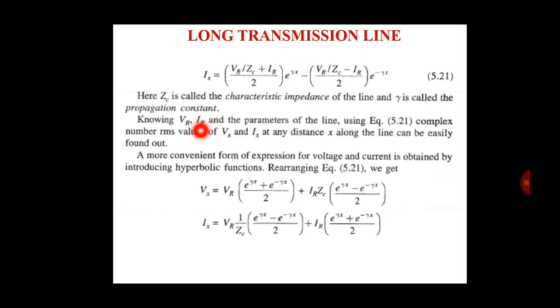A more convenient form of expression for voltage and current is obtained by introducing hyperbolic functions. Rearranging equation 5.21, we get Vx is equal to VR in the bracket (e raised to gamma x plus e raised to minus gamma x) divided by 2 plus IR into Zc (e raised to gamma x minus e raised to minus gamma x) divided by 2, and Ix is in the form of a similar equation.